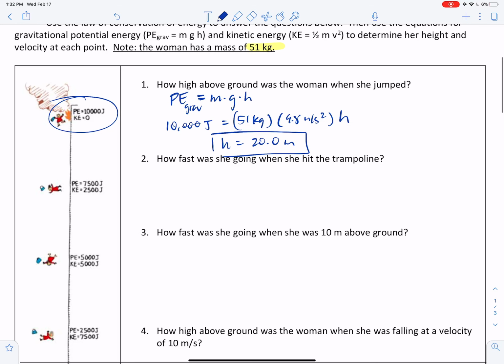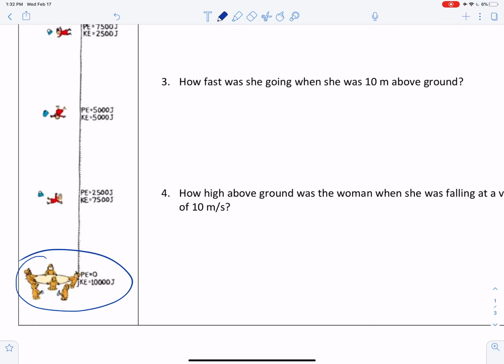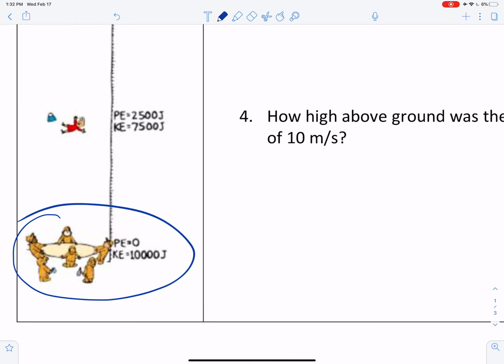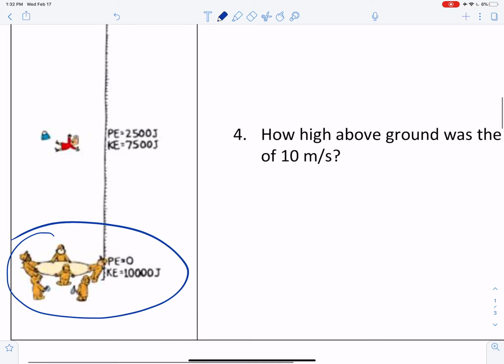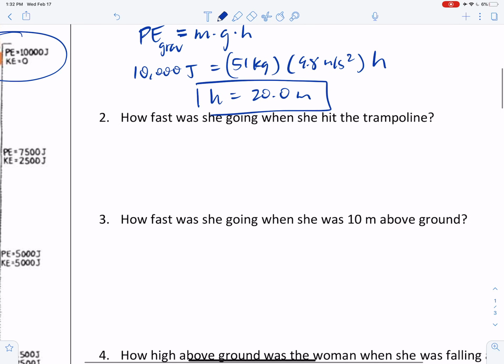Continuing on, how fast was she going when she hit the trampoline? Down here, when she hits the trampoline, you can see that her energy is 100% kinetic. She has no potential energy. So we're going to use that. She's got 10,000 joules of kinetic energy. And so let's use the kinetic energy equation.